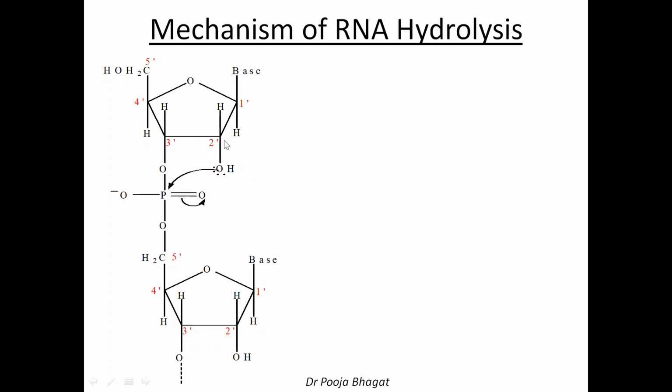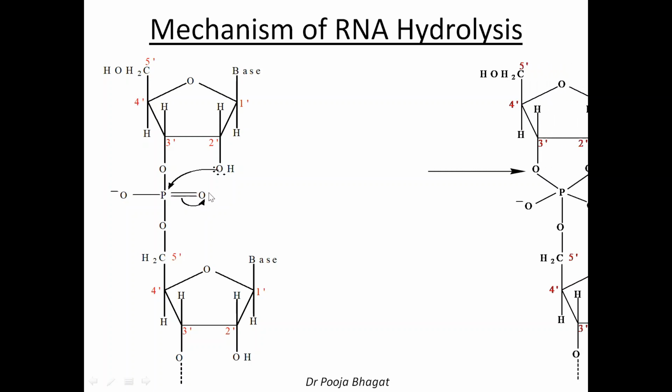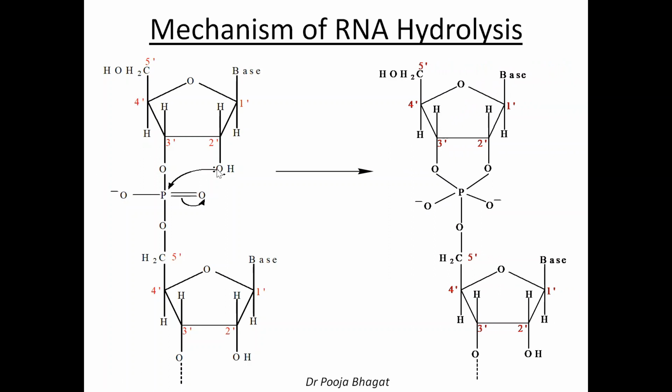Now here what is happening is that the OH group which is present at this 2' position is acting as a nucleophile, and the lone pair of electrons on oxygen will attack on the phosphorus and pi electrons will move towards oxygen. So what will you get? There is a bond between this O and P. This is a single bond with O having the negative charge. The H goes out as H positive. The medium is alkaline, so there is a loss of water molecule.